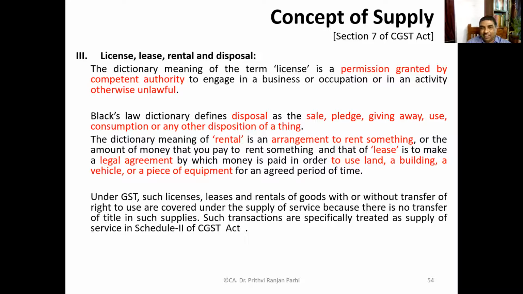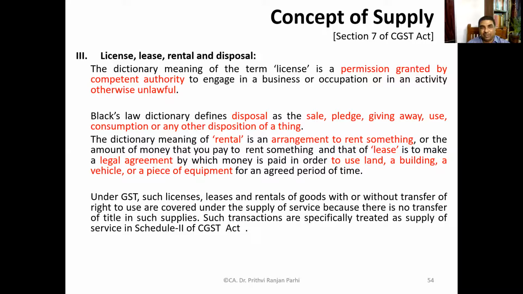And you are asking the meaning of disposal. So disposal also, you see, is not defined anywhere. So you have to refer to the dictionary. If you refer to Black's Law Dictionary, it defines disposal as the sale, pledge, giving away, use, consumption, or other disposition of a thing. So this is the meaning of disposal. That means something you are doing to dispose of it, to give away.